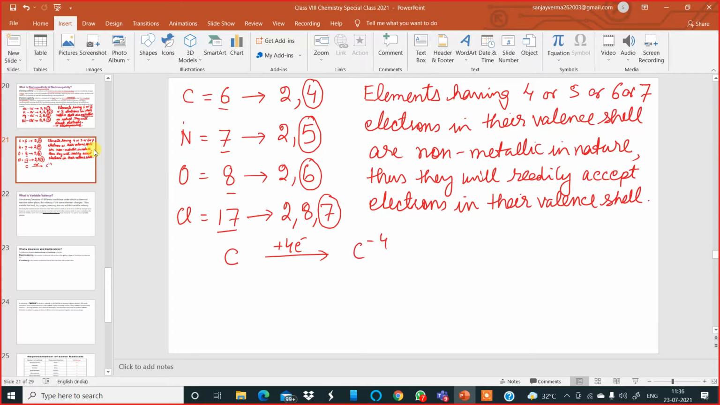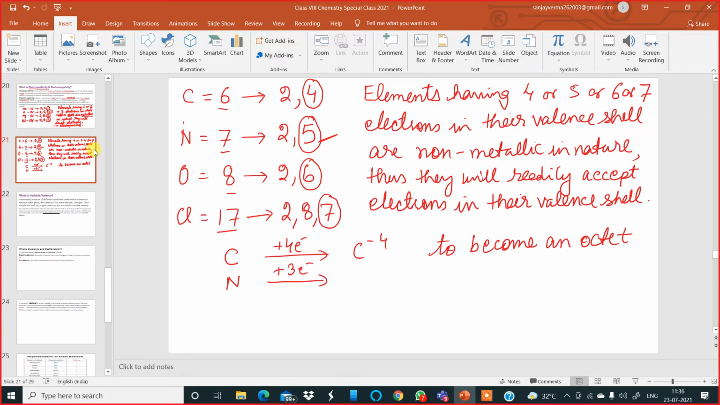Are you getting it? It is a non-metal. It can receive how many electrons to become an octet? It receives 4 electrons to become an octet. Octet means to have 8 electrons after receiving electrons. Now if you look at the nitrogen atom, it has 5 electrons. If you give 3 electrons to nitrogen, it becomes an octet.